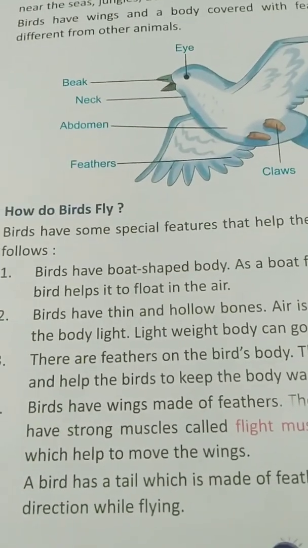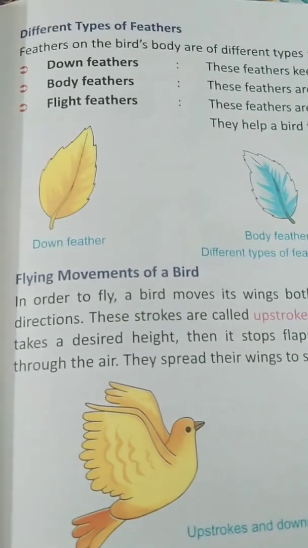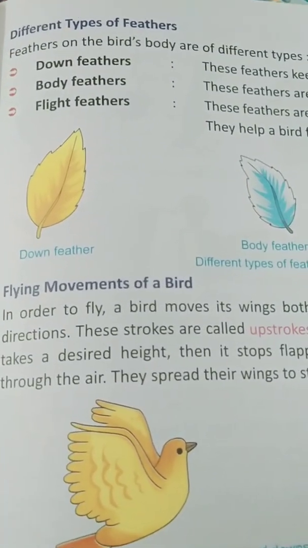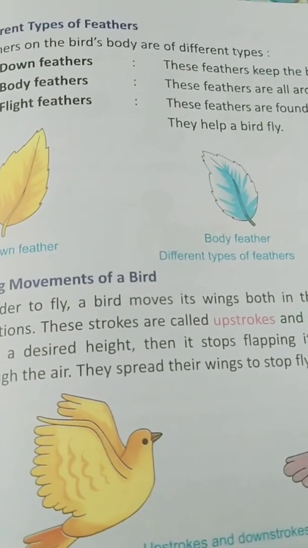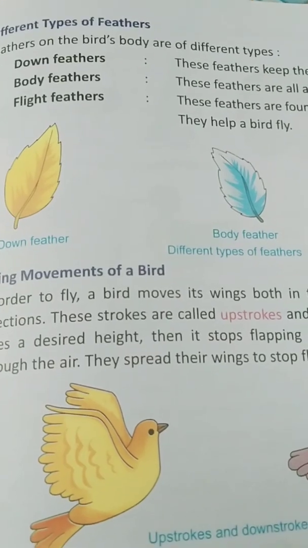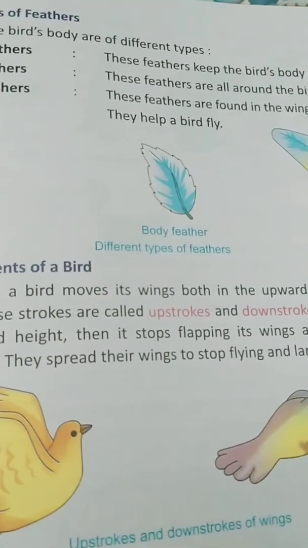So hope you all have understood till here. Come to the next. Now we will be reading about different types of feathers. The feathers on the bird's body are of different types: down feather, body feather, flight feather. Down feathers keep the body warm.